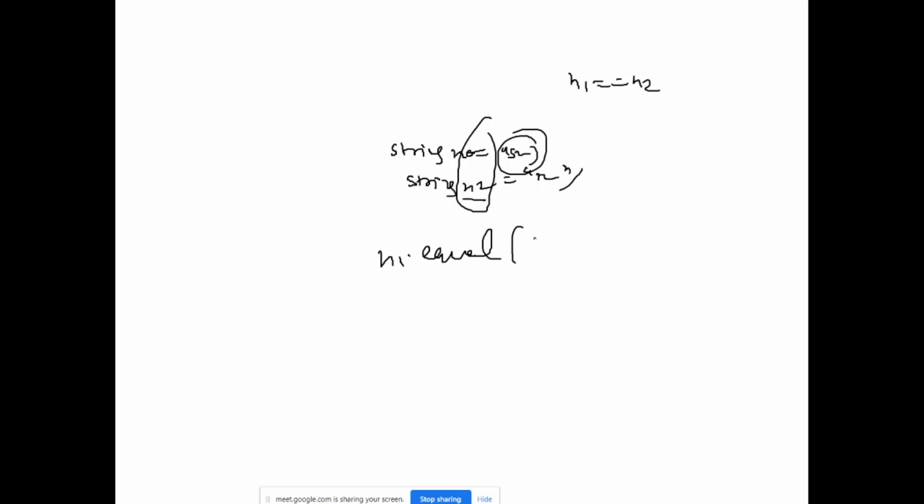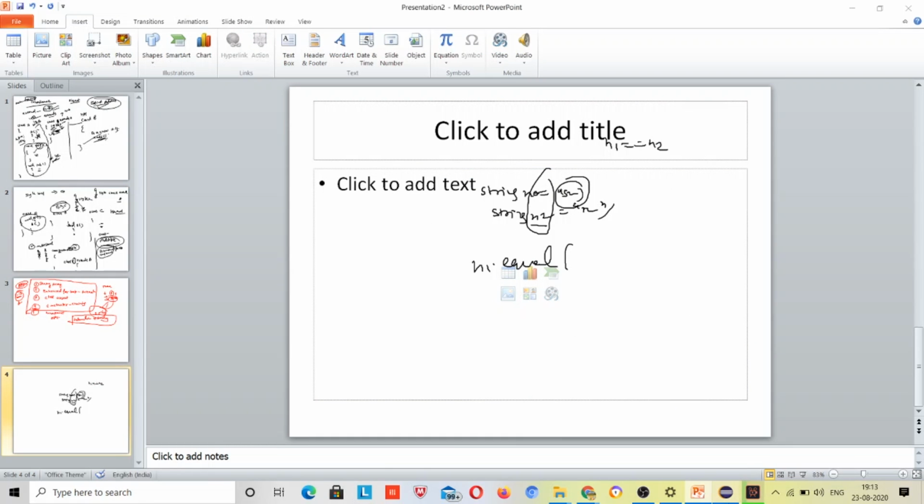We don't want to compare with the double equals operator, so we can directly compare with that dot equals method, right? Let me show.